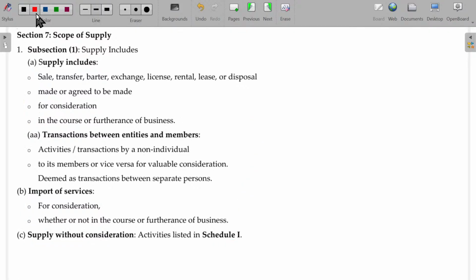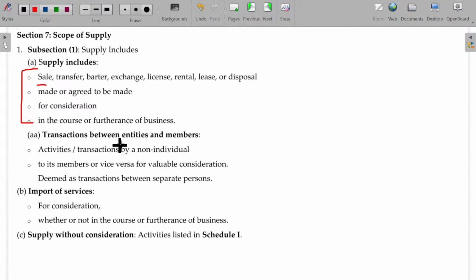Now, section 7 is all about the scope of supply. Point number 1, where 4 ingredients should be there to fall under supply. One is sale, transfer, barter, exchange, license, whatever it may be, made now or agreed to be made later on, probably hire purchase, where the transfer takes place later on. And for the transfer, you get some consideration. And the activity you are doing is for your business purpose. Revenue generating motive, profit motive should be there. It may also be furtherance of business. Furtherance of business is nothing but establishing a new venture in a different location or a new product in the same location. If you are spending any money for that, it is also considered as supply.